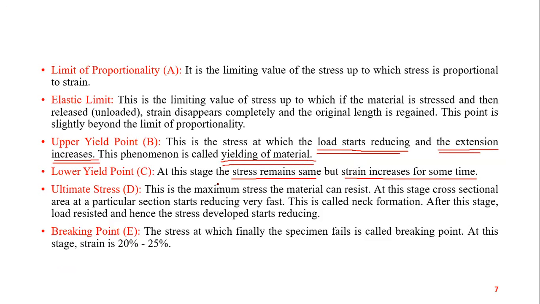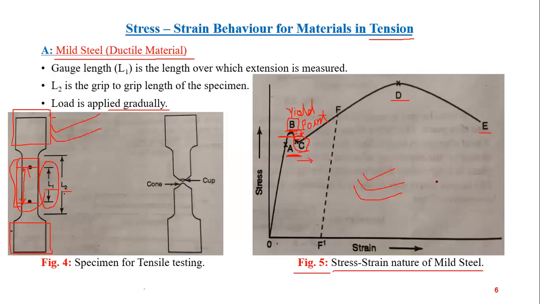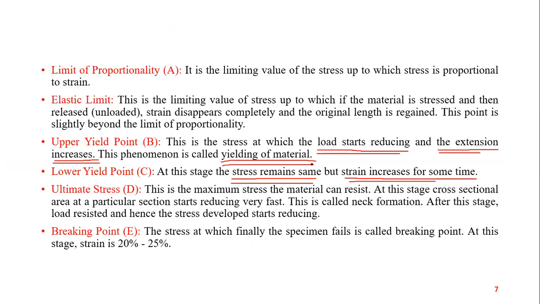And at the lower yield point, point C, stress remains the same, but strain increases for some time. See here, for a slight portion of this diagram, stress is constant but strain is increasing. So this is the lower yield point.